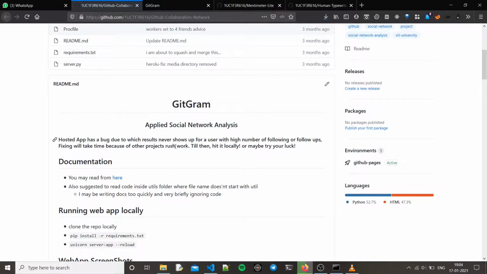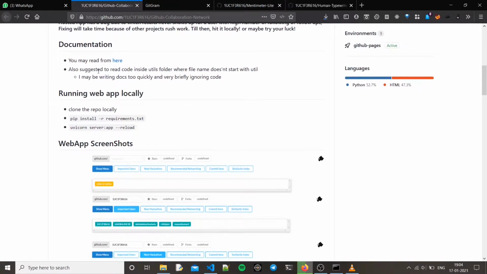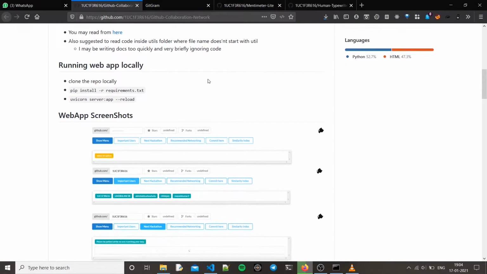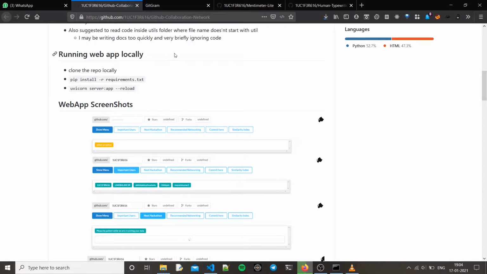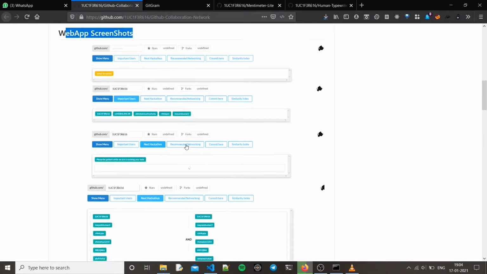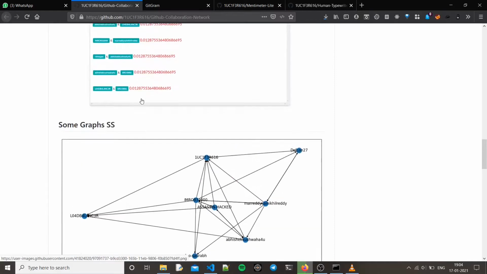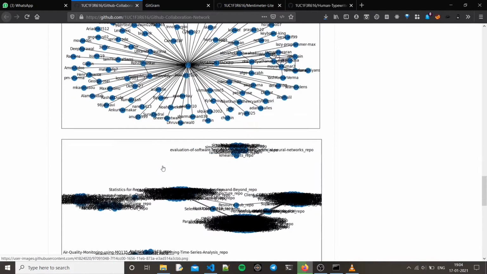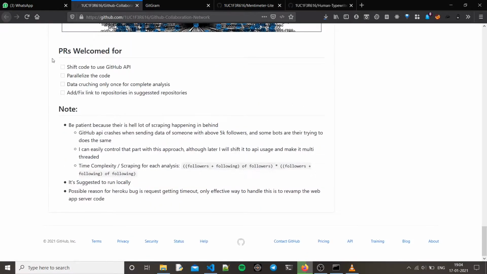Talking about the documentation, I haven't done any documentation specifically, but it's well documented code, so you can read that and it's good to go. To run this app locally, you have to install the requirements and then run it using Uvicorn. It's using FastAPI for its backend. So these are some images, graphs, etc. that you can show to your teacher.